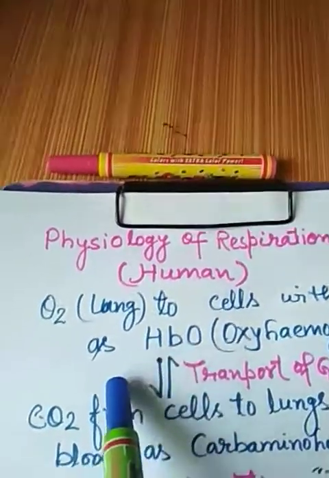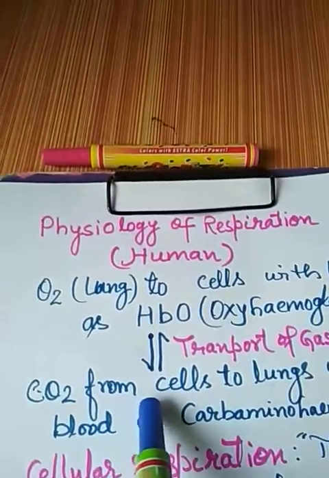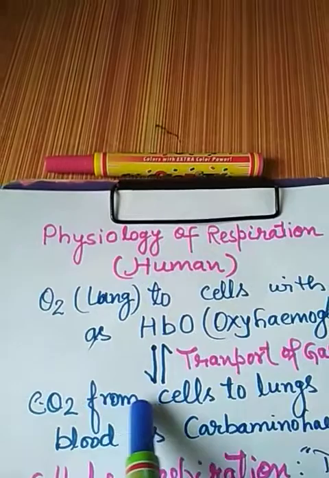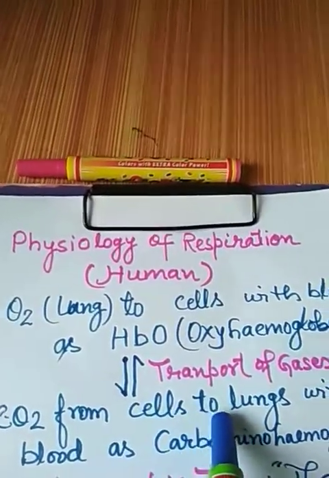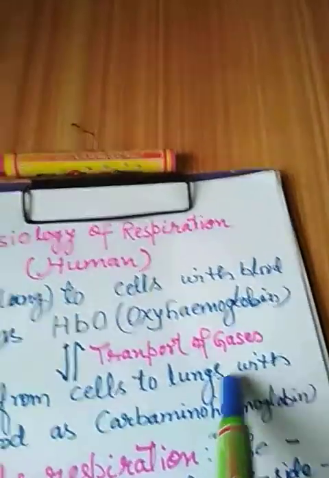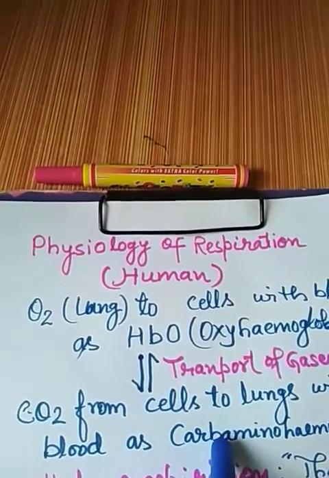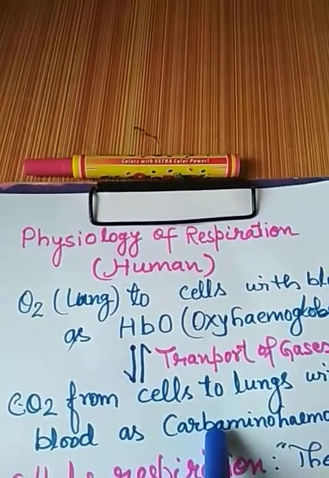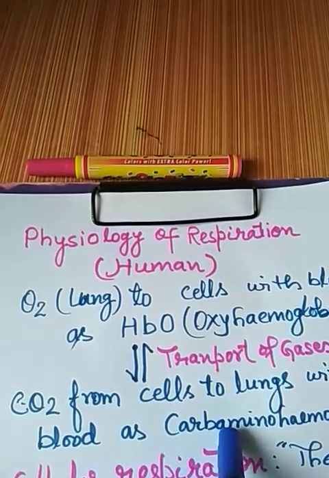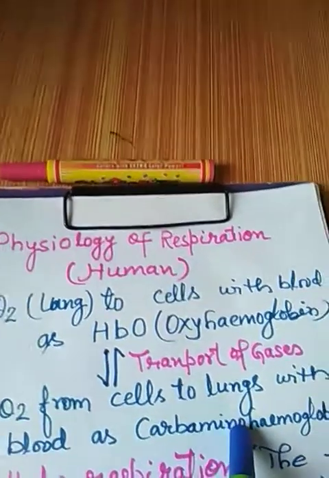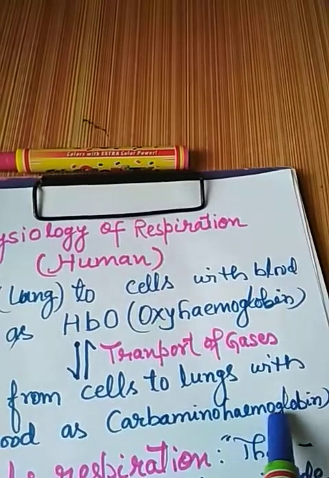Further, this hemoglobin combines with carbon dioxide from the cells and carries it to the lungs with the blood, and the compound of the combination of carbon dioxide and hemoglobin is called carbaminohemoglobin.